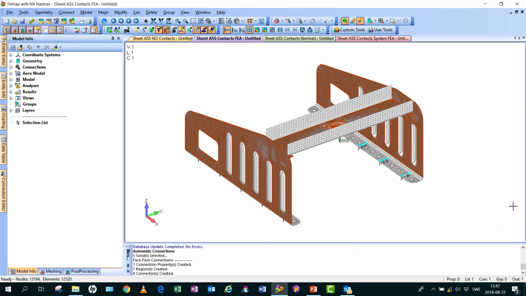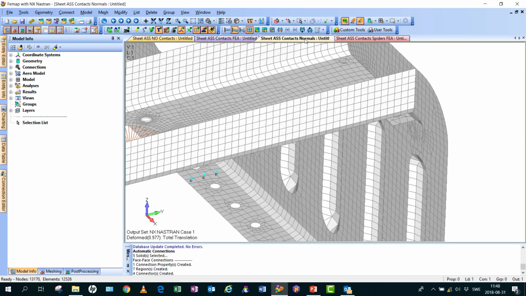Another issue we mentioned before is to check orientation of shell normal vectors for elements in contact.